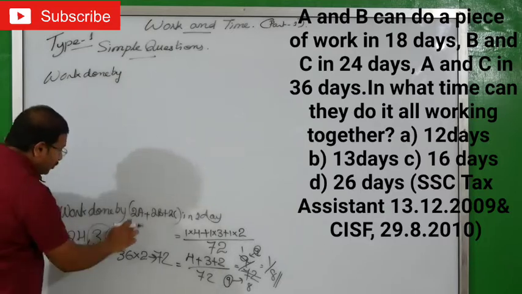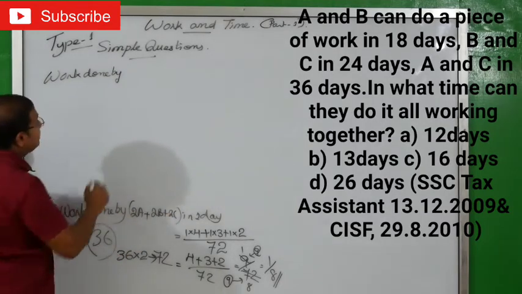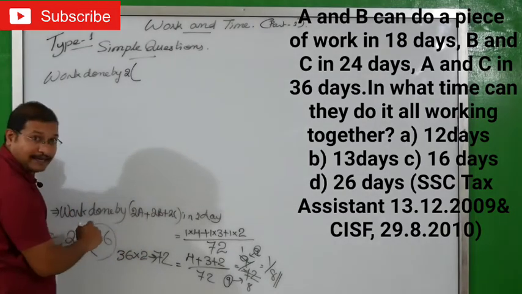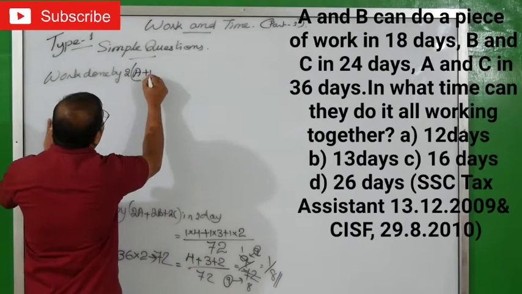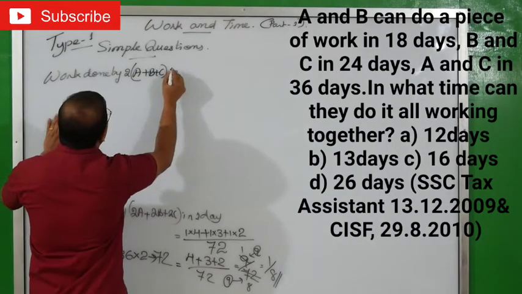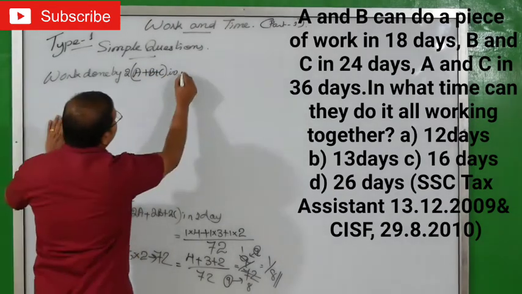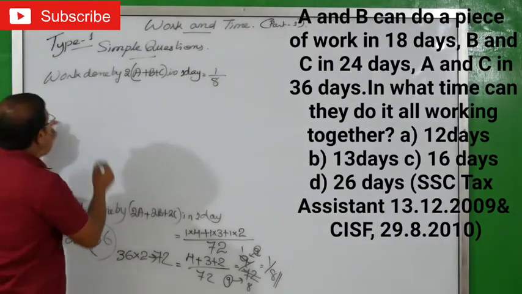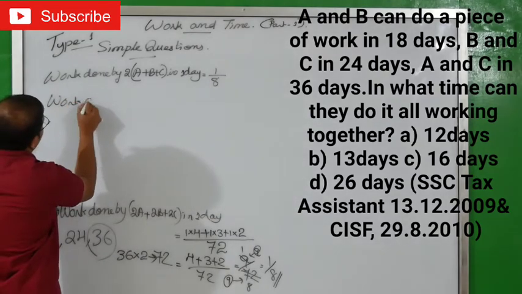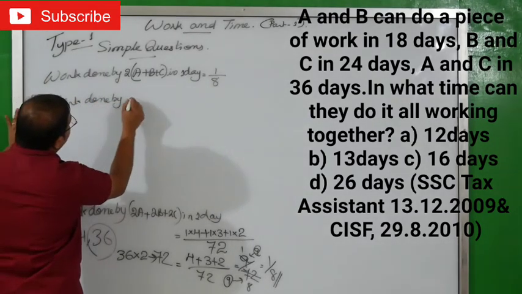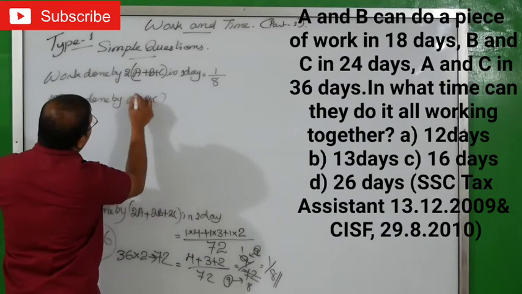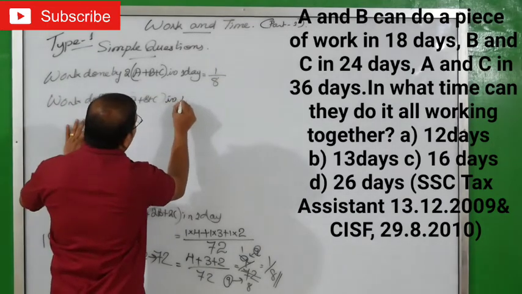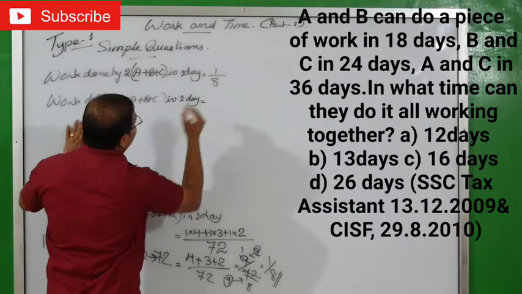That means you got work done by 2A plus 2B plus 2C. That means 2 into bracket A plus B plus C. I am taking 2 outside. So 2 into A plus B plus C in 1 day equals 1 by 8. Now work done by A plus B plus C, I am not taking the 2. 2 is multiplying, 2 times, in 1 day equals what you will do?